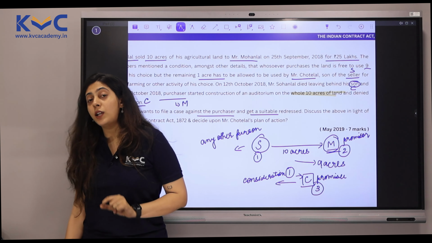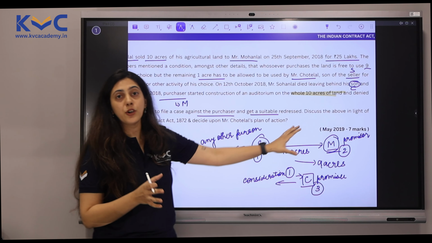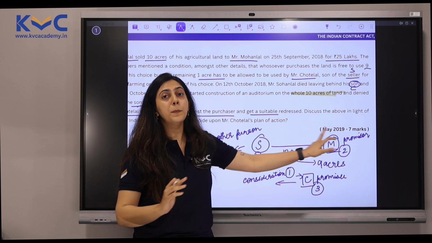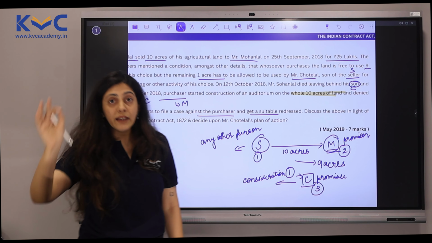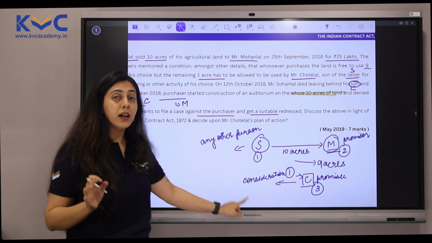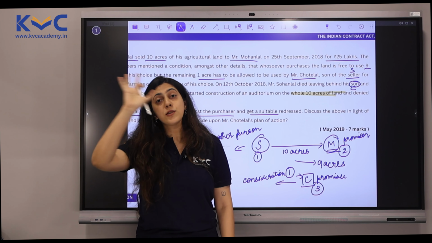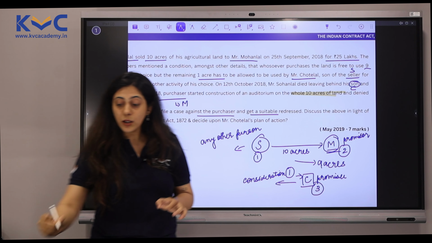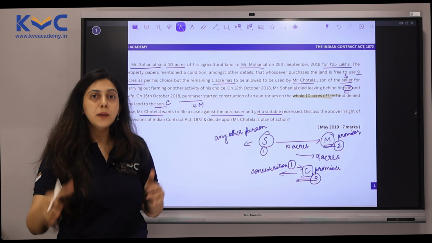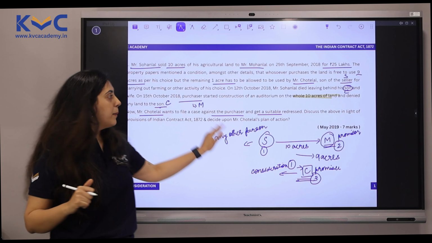The point here we are talking about is covenant running with the land. The condition that was existing for this contract was existing in such a way that irrespective of the purchaser or the successors, they will have to abide by that condition, and that condition clearly said that 1 acre has to be reserved for Chotelal, who is the son of Sohanlal. So we can also apply that point and say that here Chotelal, being the third party, will also be allowed to sue in this matter, and Mohanlal will have to give 1 acre to Chotelal. That could be his plan of action.